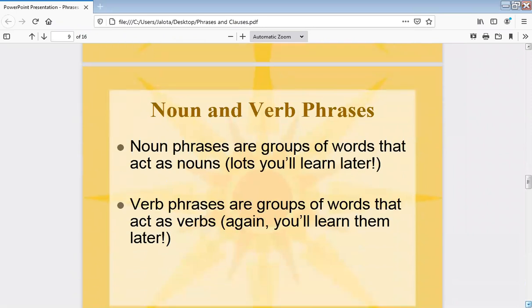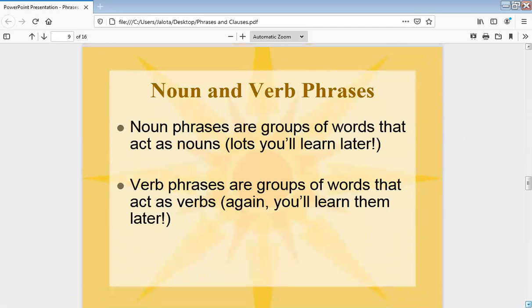Now, noun and verb phrase. We will not be doing these in detail. Verb phrases are groups of words that act as a verb. When a verb has more than one word, then it is called a verb phrase. But we need not do this verb phrase. We will be related to the adjective, adverb and noun. Now, noun phrase: a phrase which plays the role of a noun.